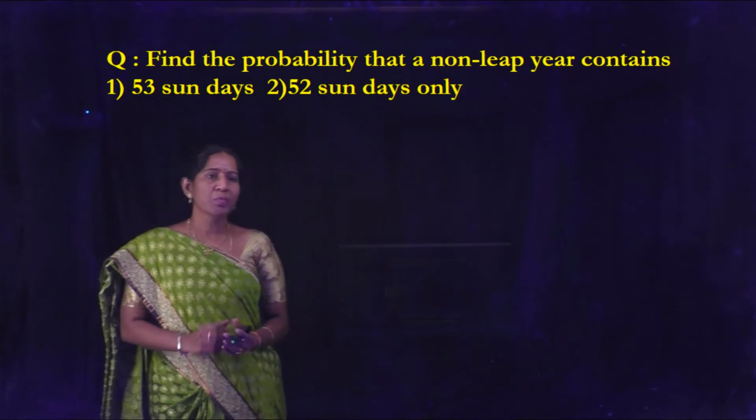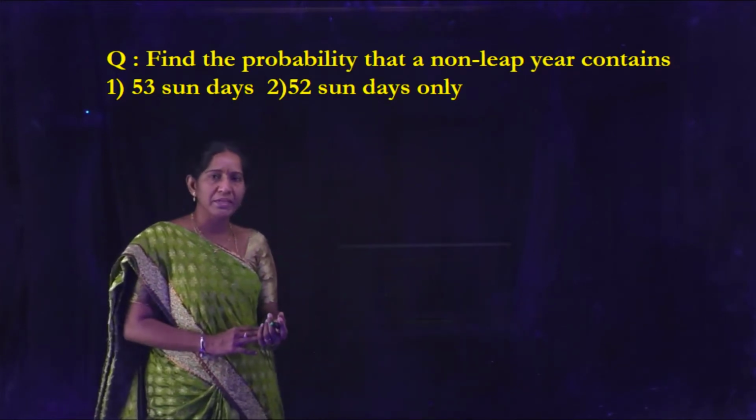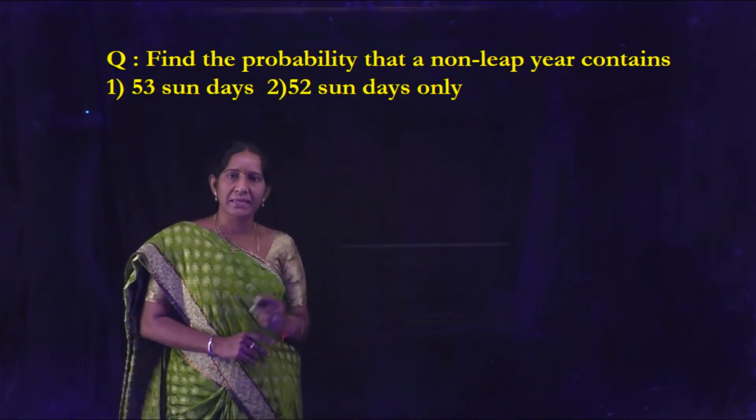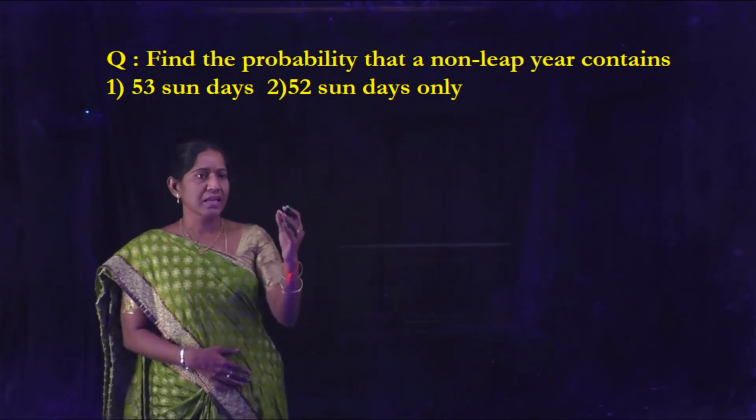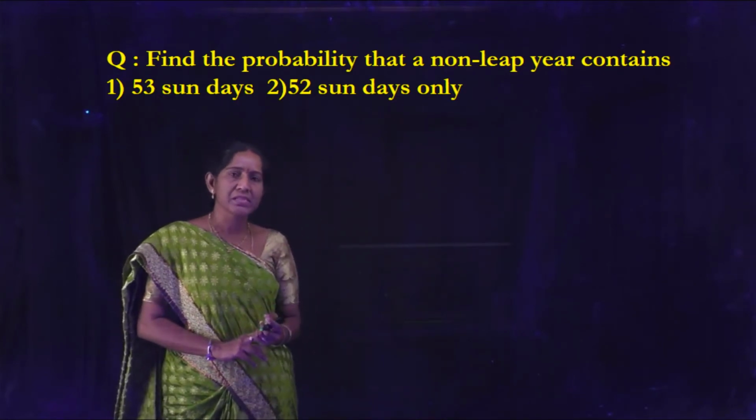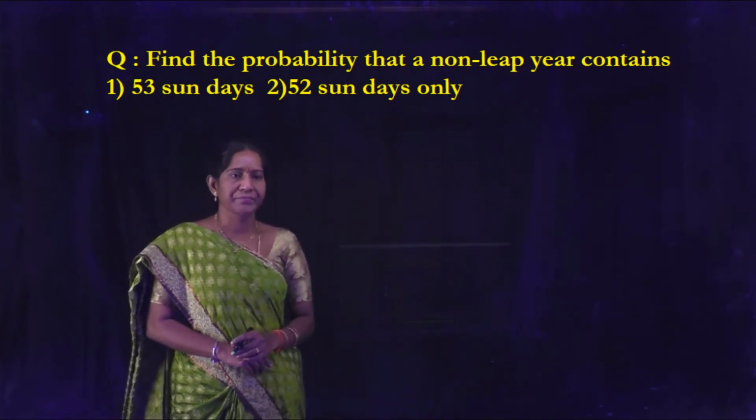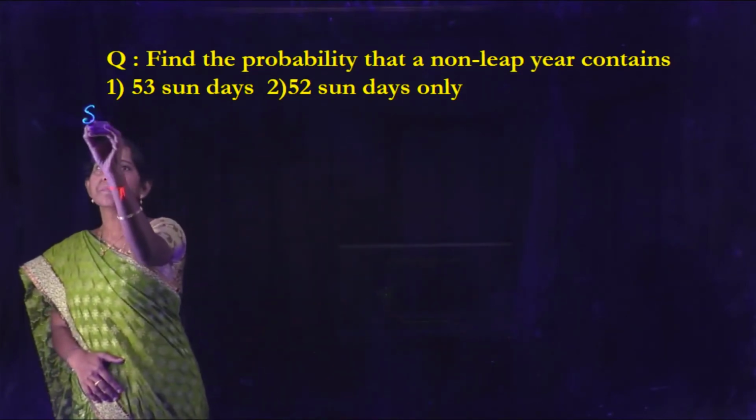Here, the given problem is: find the probability that a non-leap year contains 53 Sundays and the next one is 52 Sundays only. See the solution.